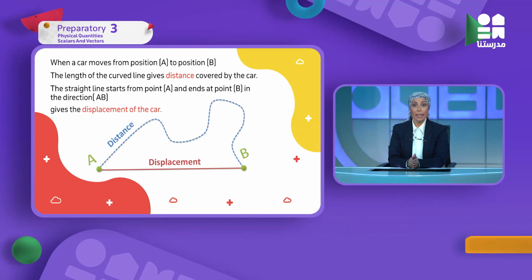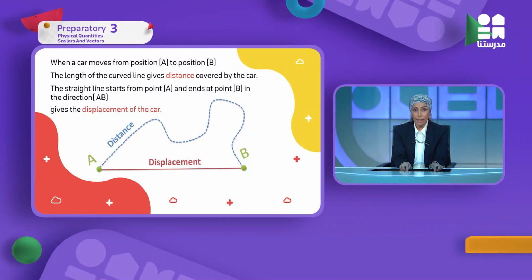Now can you know the definition of distance and displacement from this example? Yes, very easy. Look at this curved line. It's the actual length covered by the body, المسافة الكاملة اللي البody covered. This is the distance. So what is meant by distance? The actual length covered by the body. What about displacement?